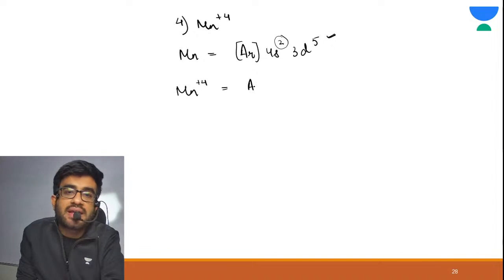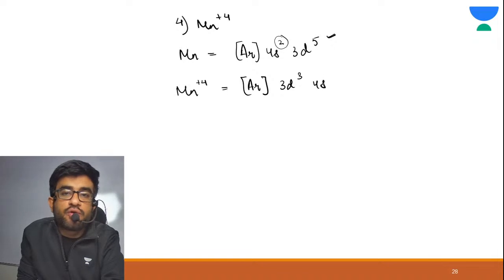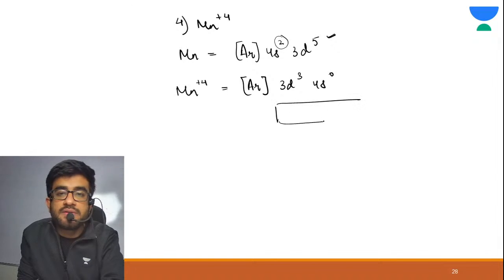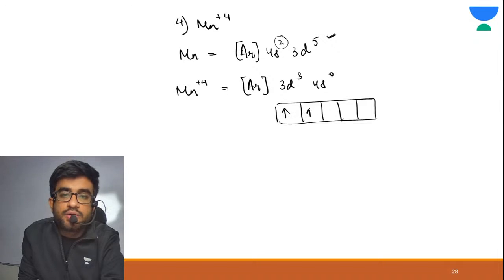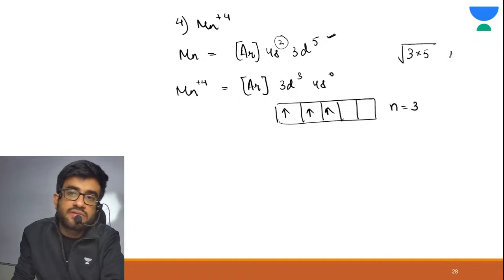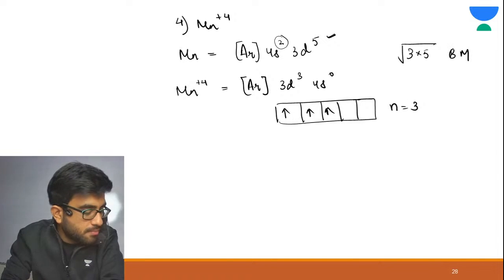So argon 3d3 4s0. 3d3 means 3 unpaired electrons, n is 3, so 3 into 5 under root. So this is root 15 Bohr magneton.